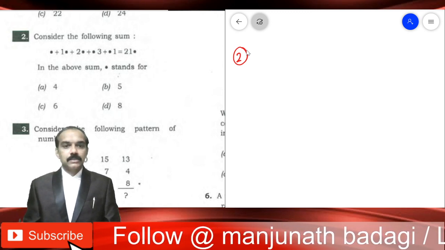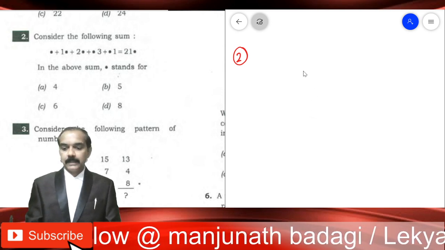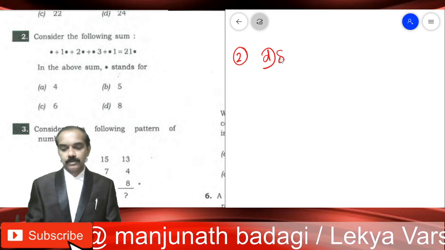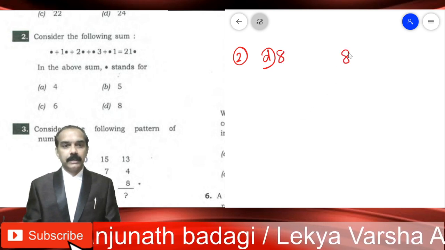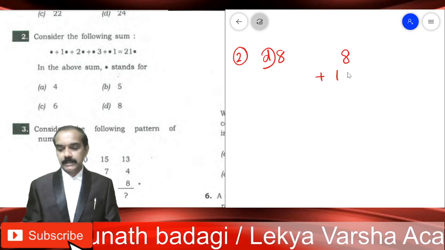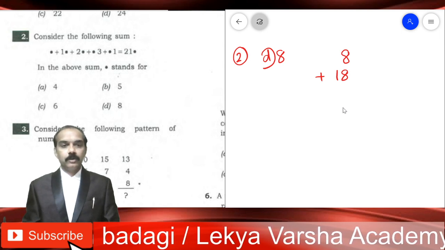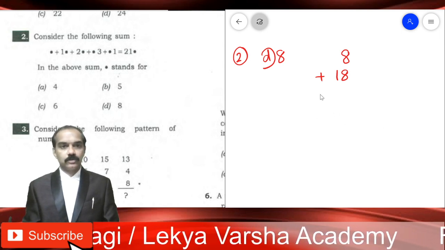Here it is better you go by the options. In place of the dot, if I go by the last option, it is 8. It is better you write one below the other like this instead of writing in the horizontal order.